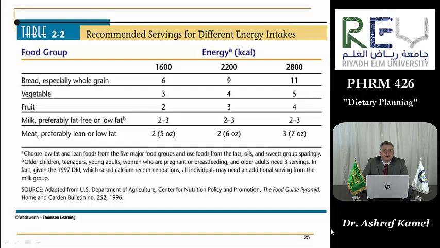And this is the same for each of the food groups, the vegetables, fruits, milk, and meat. Whenever you are aiming for 1,600 calories, you take the lower figure, which is for the bread group 6, for vegetables 3, for the fruits 2, for the milk 2 to 3, and for the meat 2 only. While if you are aiming for 2,800 calories, you will take the higher figure, 11 for the bread, 5 for the vegetables, 4 for the fruits, 2 to 3 for the milk, and 3 for meat.